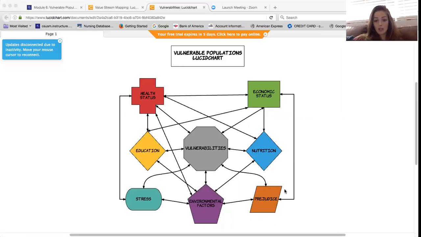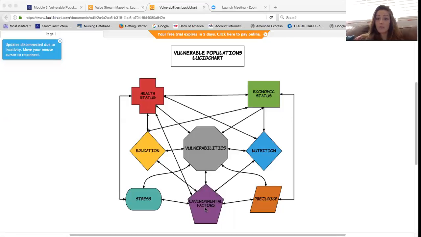Down below is prejudice, and prejudice is actually impacted by the economic status, because there is some prejudice against those that are poor or impoverished. Prejudice also affects environmental factors, basically access to different things due to prejudice. And then on the bottom, you'll see environmental factors.